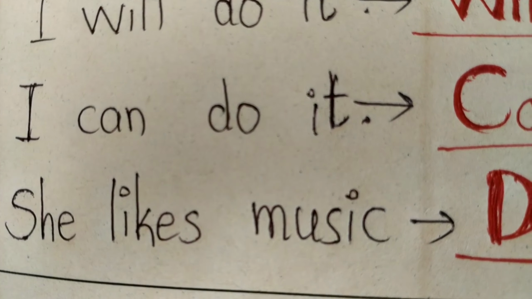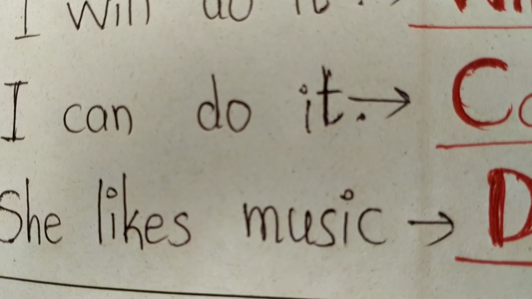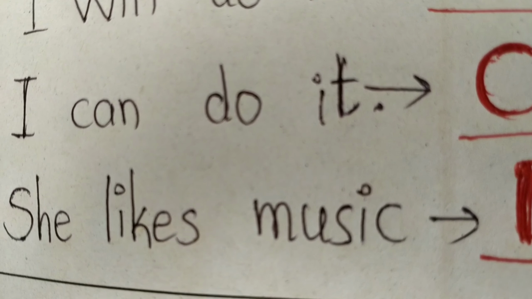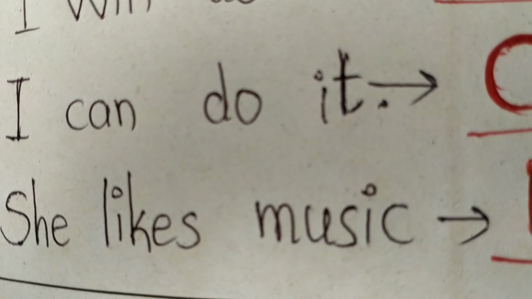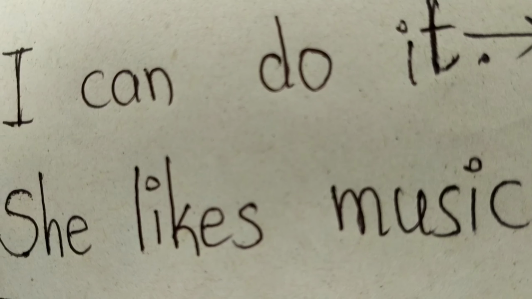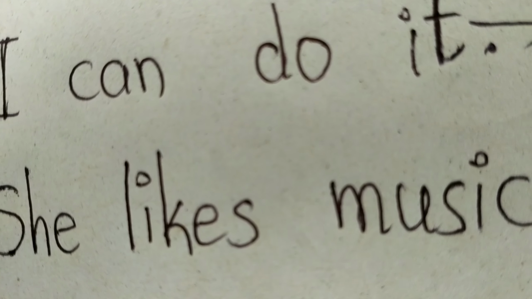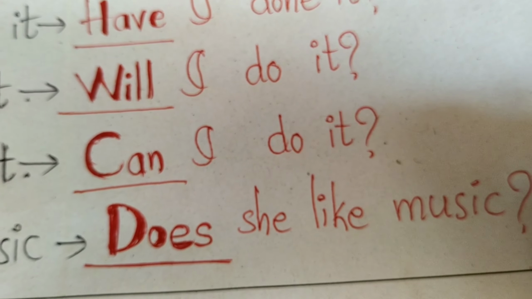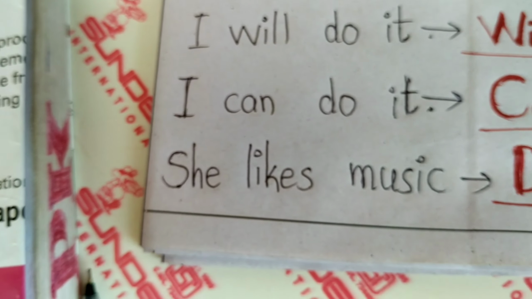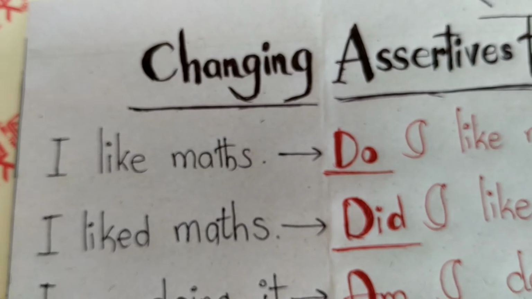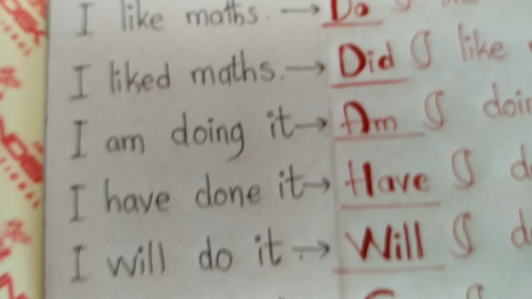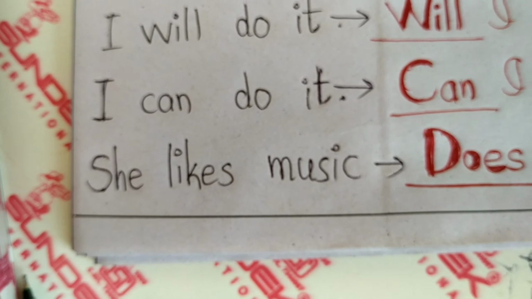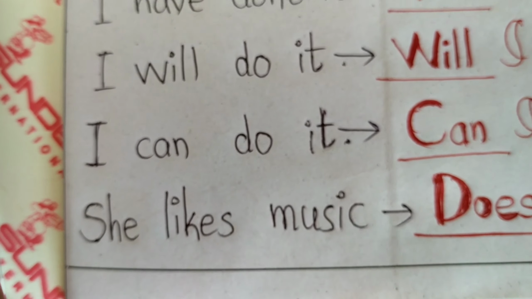When there is V1 plus s form in the sentence, the question should begin with does, and when we convert into a question, likes will be changed into like. So what is the question here? Does she like music? The problem is only with these three: I like maths, I liked maths, and she likes music. I think it is clear to you.